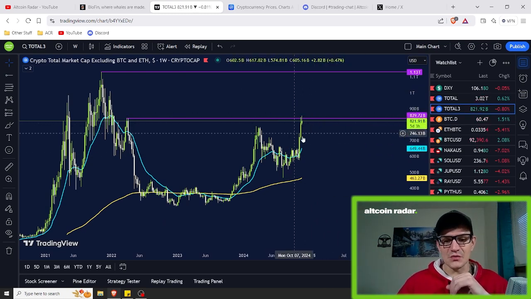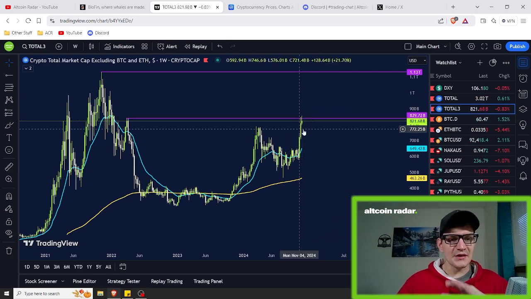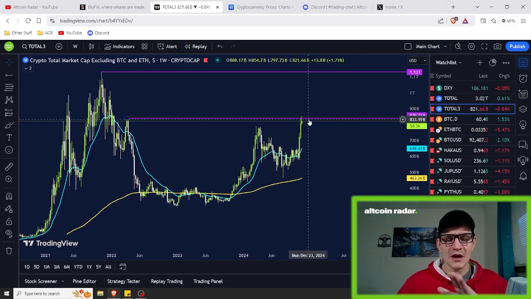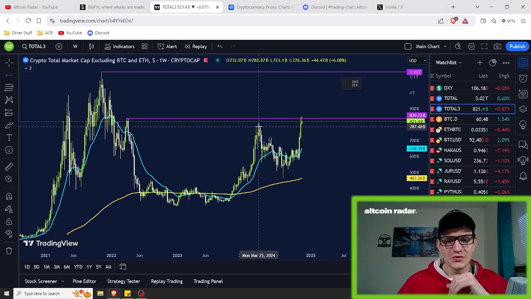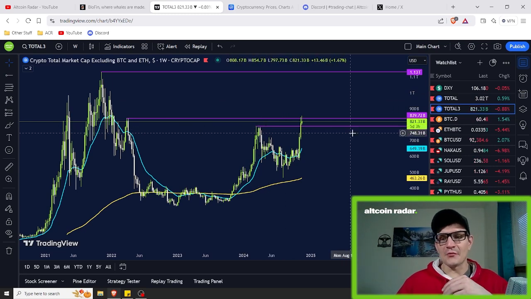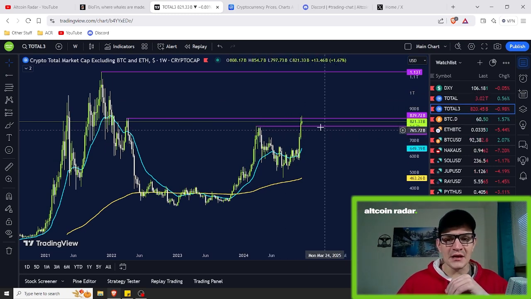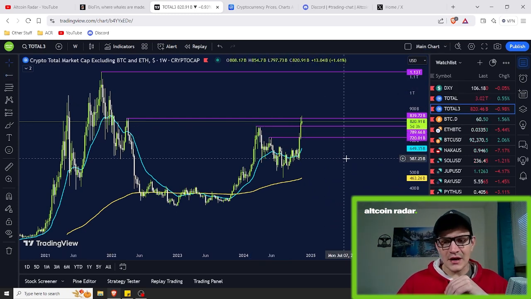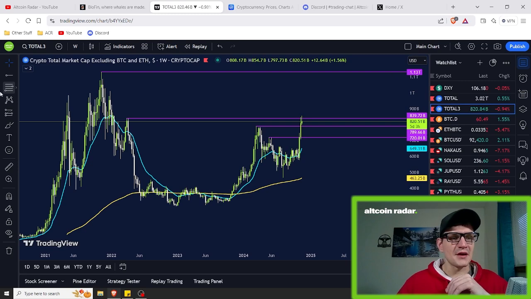And as you guys can clearly see, where we're at currently right now at the time of me speaking, on the weekly chart we have actually gone up to this level here at $839 billion, but we have not been able to hold it yet so far. So far, we are trending below that number right now. But we do have some very solid support at our current cycle high right here at around the $789 billion level. And we've also got support down here right around the $720 billion area as well.